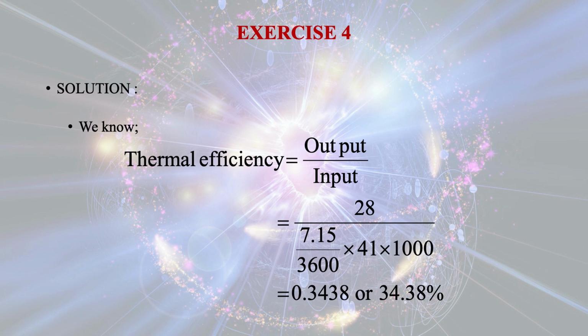Now the solution: thermal efficiency is equal to output by input. Output is given as 28 and input is 7.15 divided by 3600. Why are we dividing by 3600? Because 7.15 is given in terms of hour. We have to divide by 3600 to convert it to the consumption of fuel per second, multiplied by 41 into 1000.